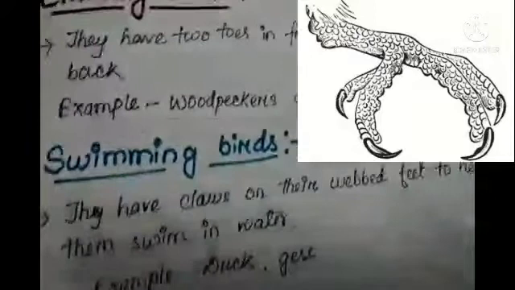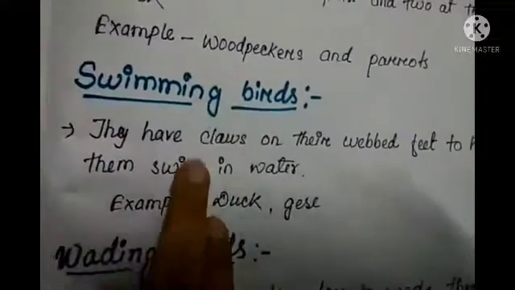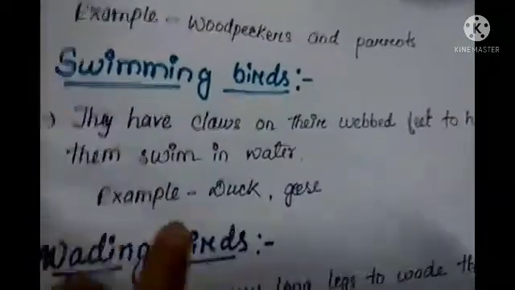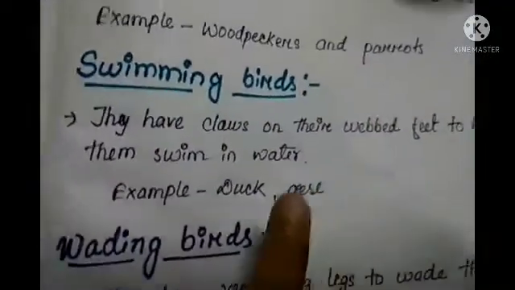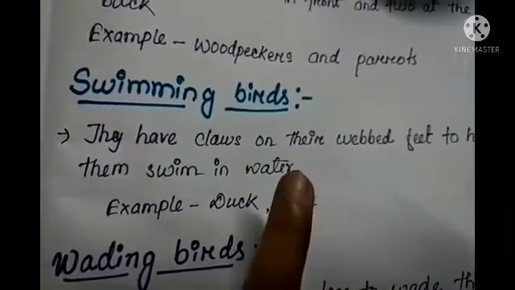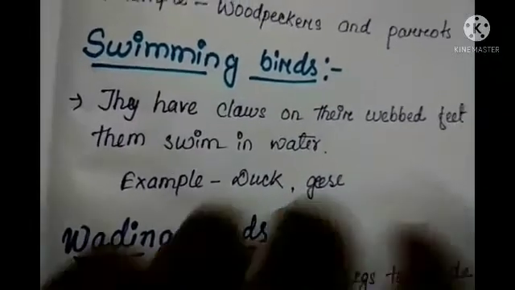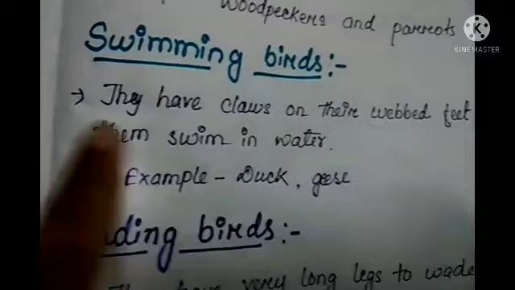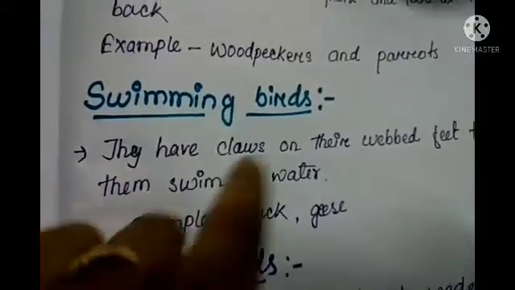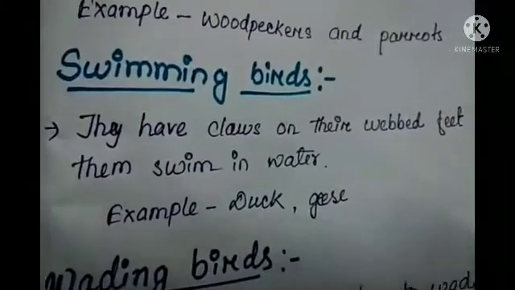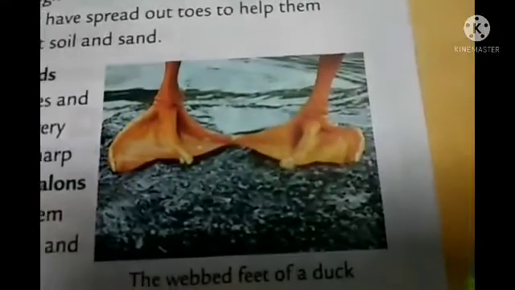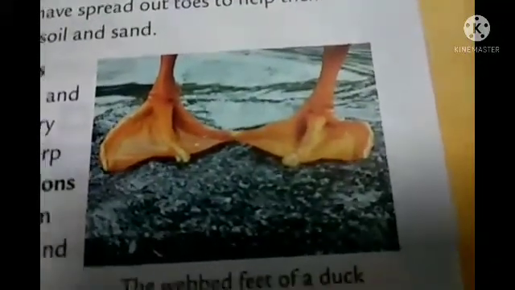Now swimming birds. I think you know about this: duck, geese. These birds have claws on their webbed feet to help them swim in water. As they are swimming birds, the webbed feet help them to swim in water. This is the picture of webbed feet, the feet of a duck.